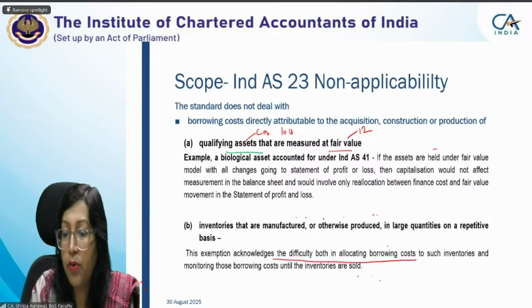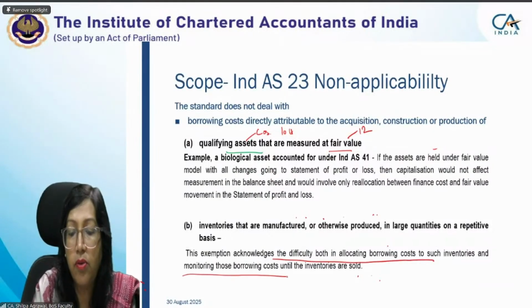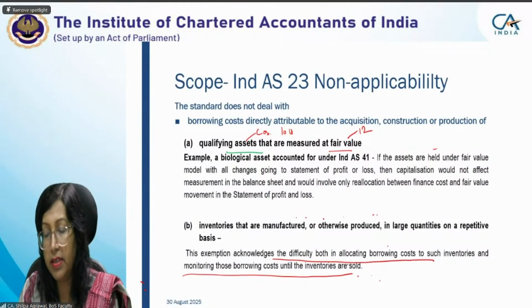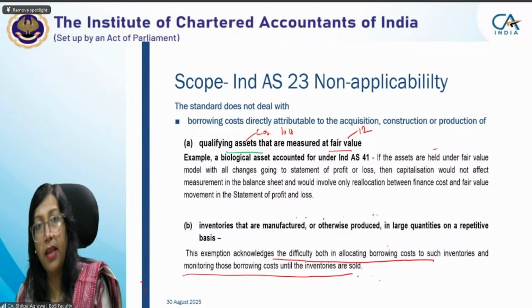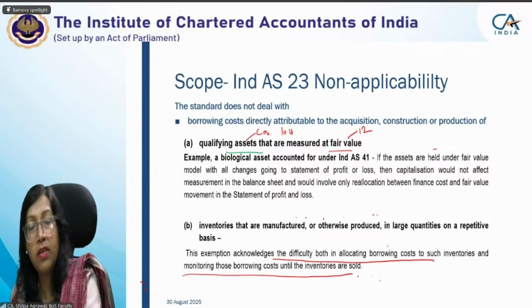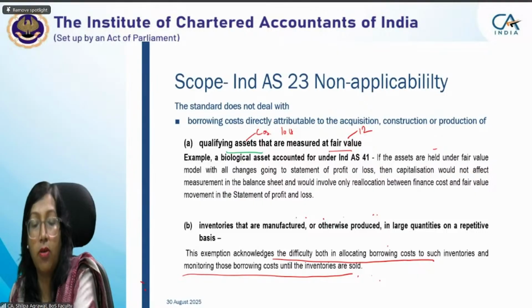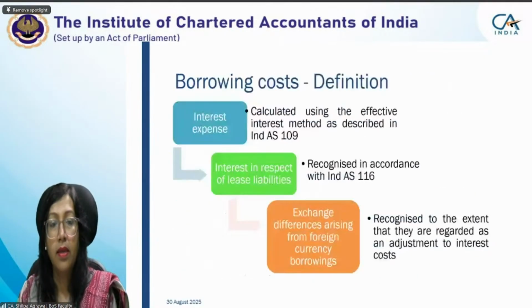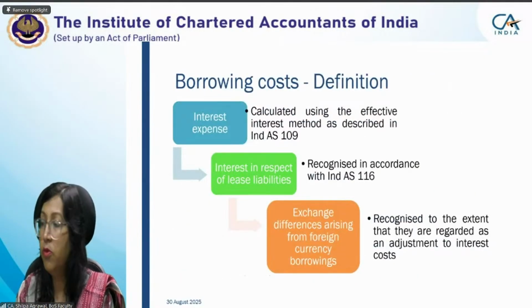Difficulty both in allocating borrowing cost and monitoring those borrowing costs until the inventories are sold, because they are in such a large quantity and selling out is in small quantities. Okay, this was an example. Now we will move on to the definition of borrowing cost.